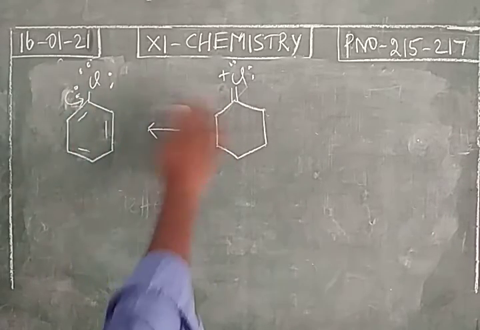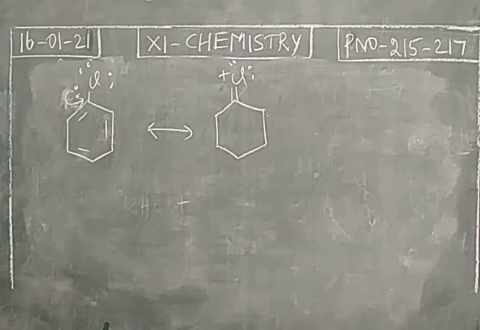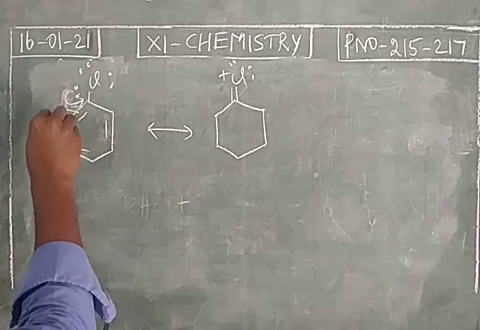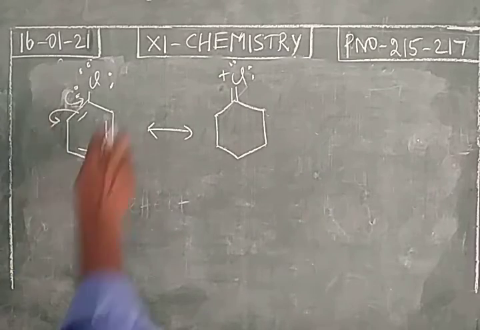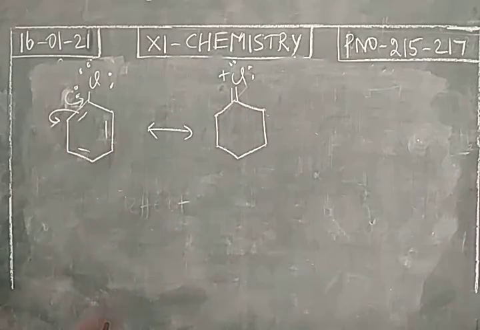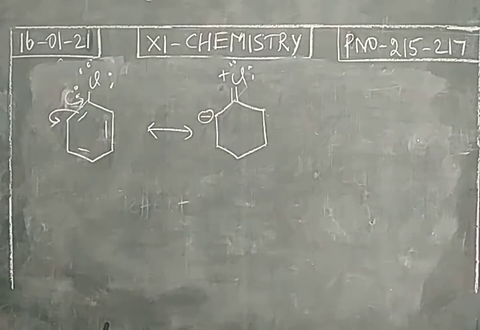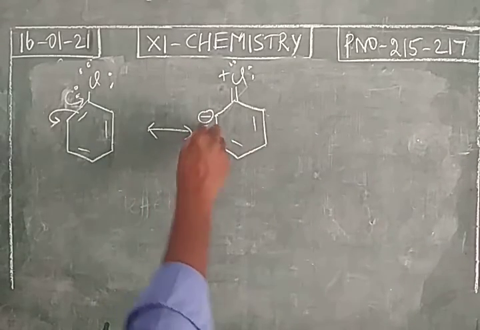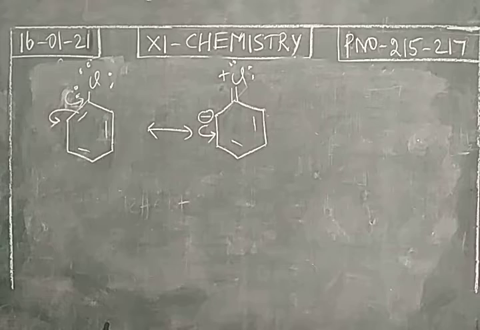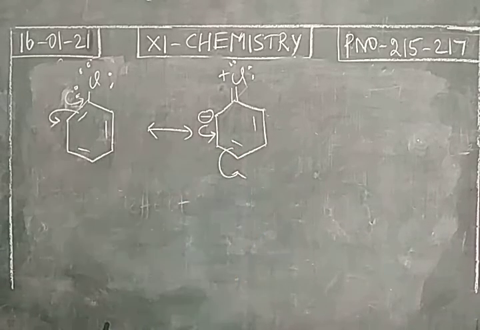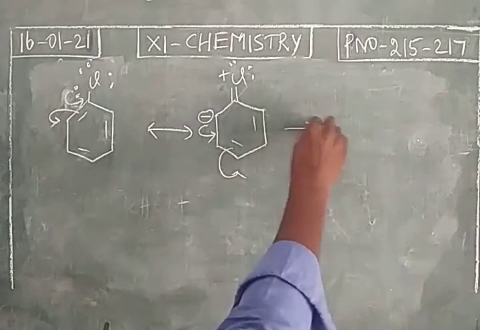If a double bond is formed here, this pi electron will be shifted. So 5 covalent bonds should not be present here. So the pi electron will be shifted, and position number 6 will have a negative charge. And this will be involved in the delocalization. This will come into the ring, and this pi electron will be shifted over the 4th carbon.